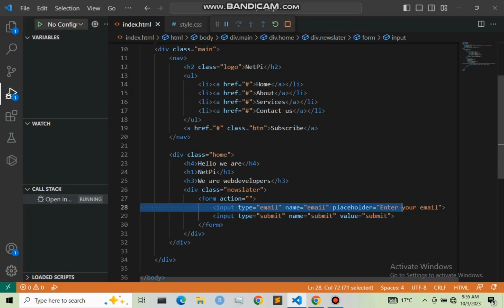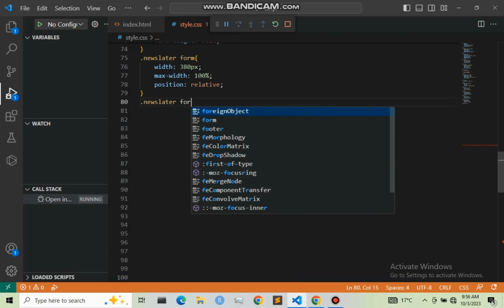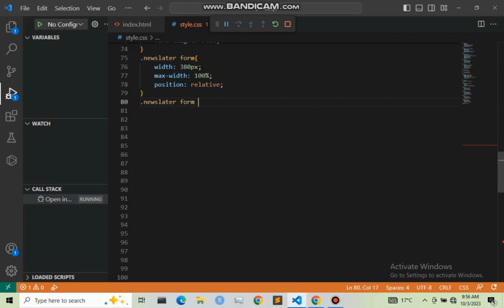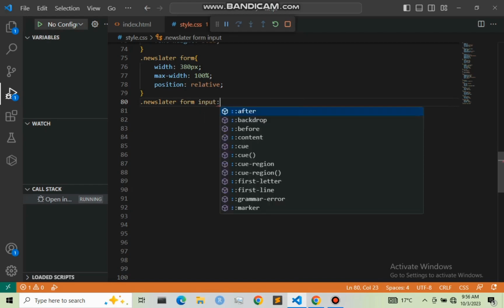So .newsletter form, not .form, I don't know why I keep making this mistake, but form, then input, and we are designing the first child, so first-child.